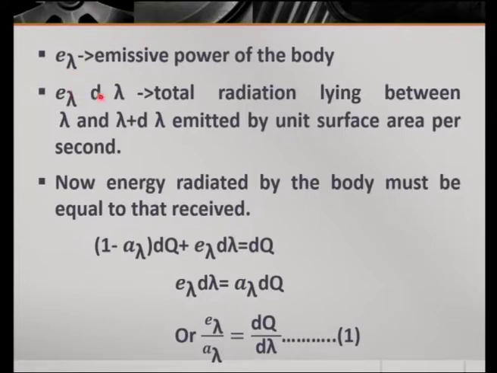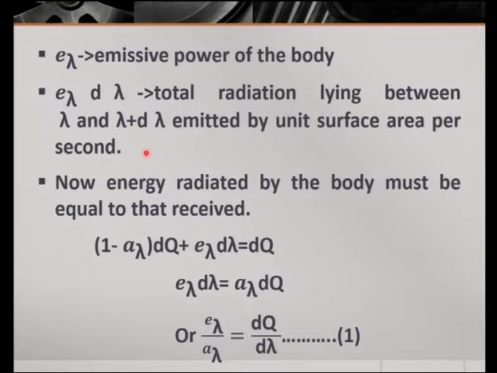Then E lambda d lambda is the total radiation lying between the wavelengths lambda and lambda plus d lambda emitted by unit surface area per second.